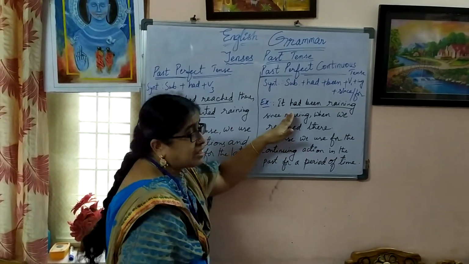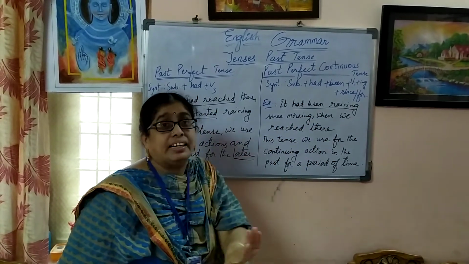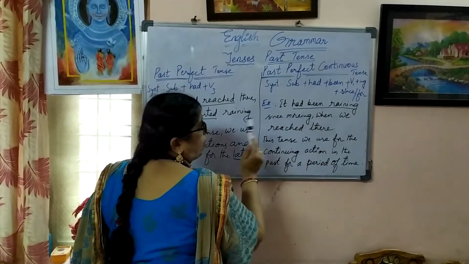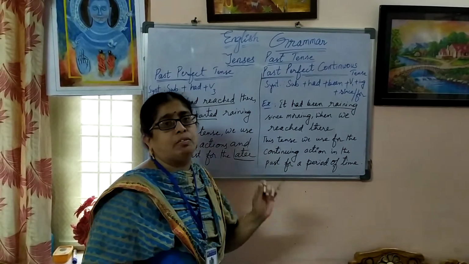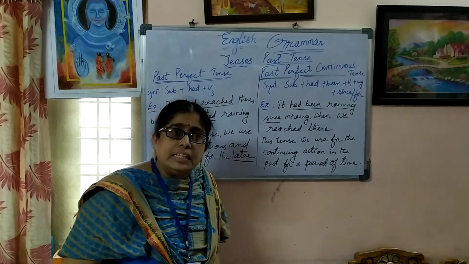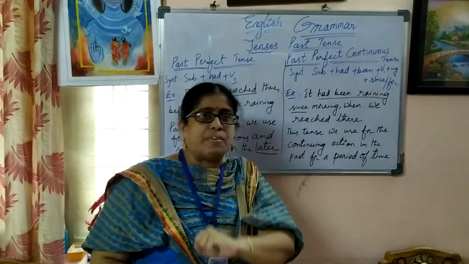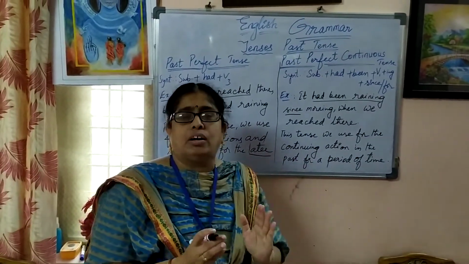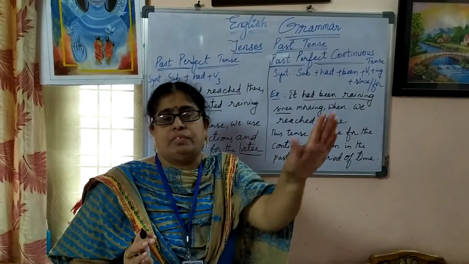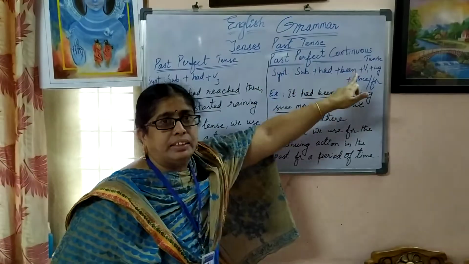Why can't we use just past continuous here? Even we can write, it was raining. But we can't take past continuous here as the action was going on for a period of time. How could we say that it was going on for a period of time? By the word since. This word since shows that the action was going on for a period of time, not at a particular point of time. For that we use past perfect continuous tense.